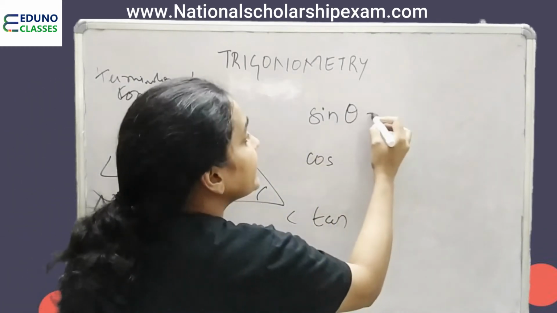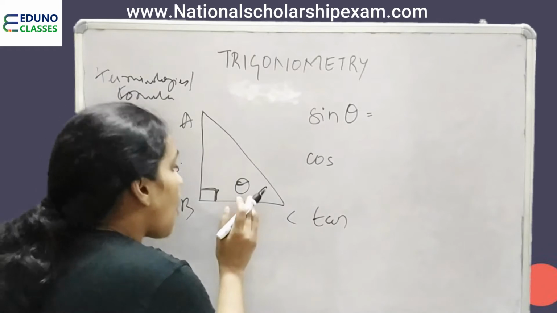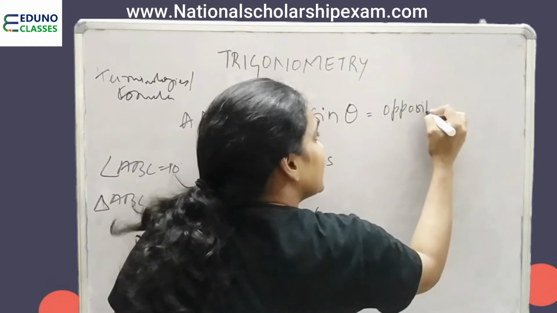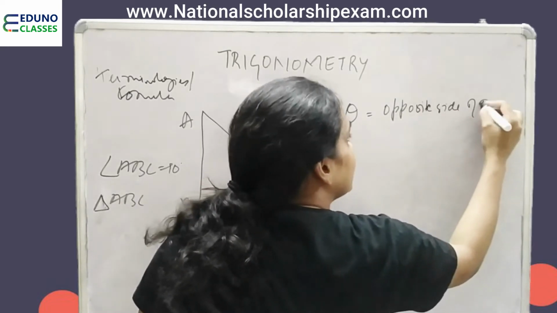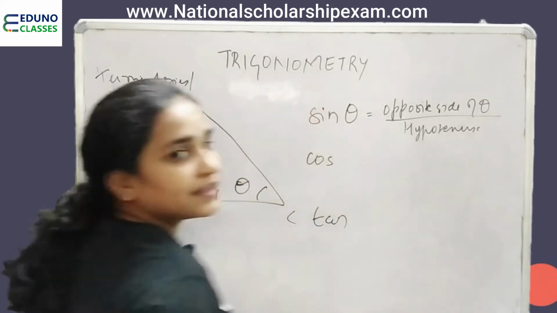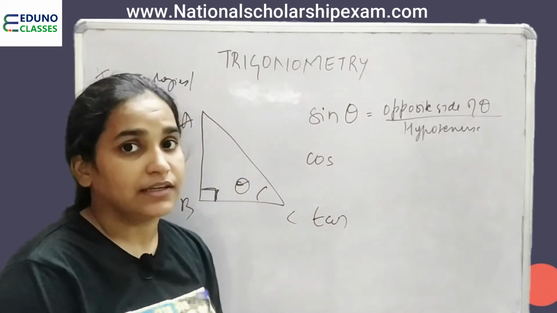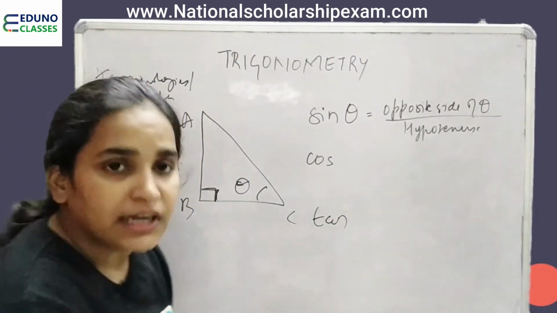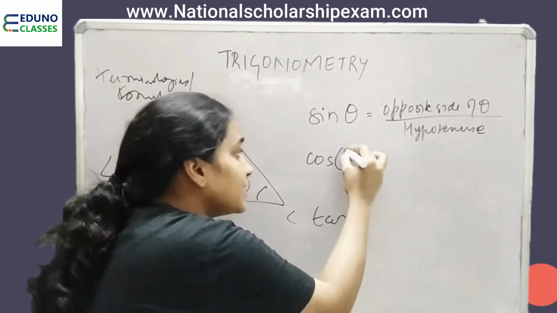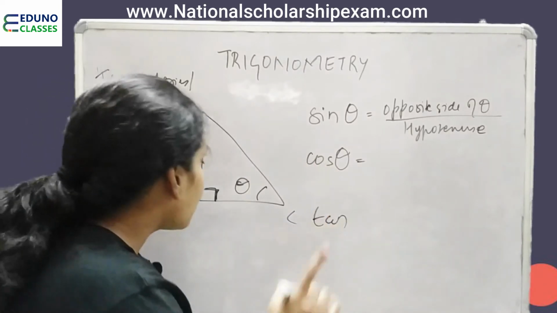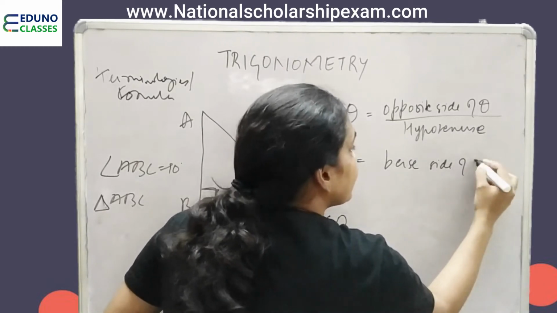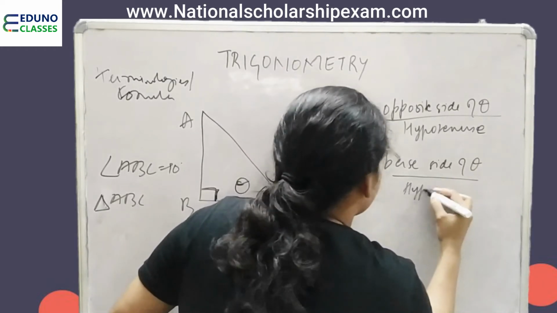So sine theta means opposite side of theta upon hypotenuse. This you have to learn. At this level you have to learn what this is. Okay. What is cos theta? Cos theta is base side of theta upon hypotenuse.